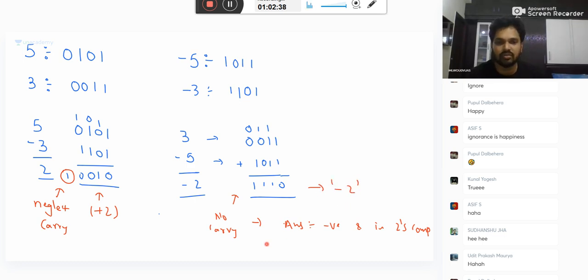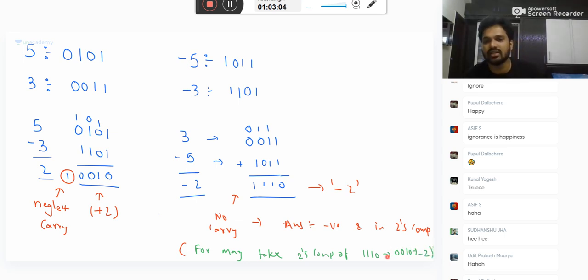Okay, if you want the magnitude, this is just for understanding, it is not part of the process for the question here. Take 2's complement of 1110. That will give you 0010. That is minus 2. Take the 2's complement and you get the value which will tell you what its value is.